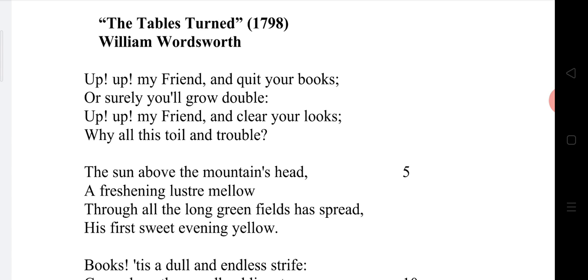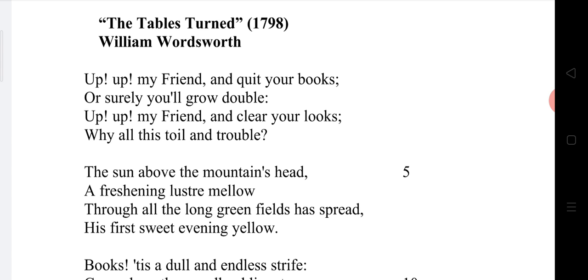దీనికి నేపథ్యం ఇది, background. In this poem, William Wordsworth speaks to his friend who is a bookworm. Bookworm అంటే ఏంటి? పుస్తకాల పురుగు. William Wordsworth had a friend who was a bookworm.